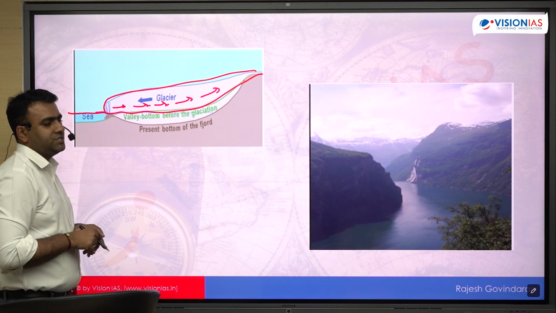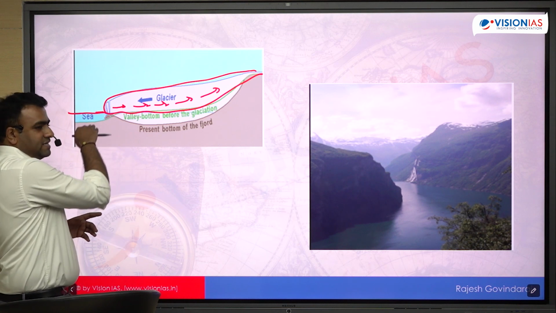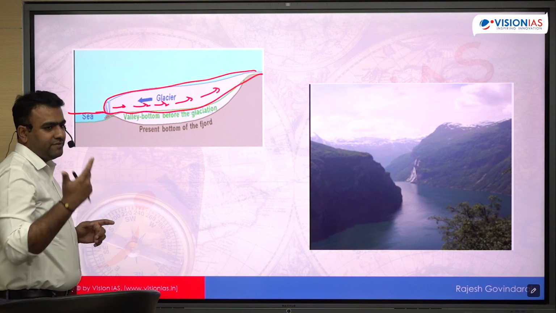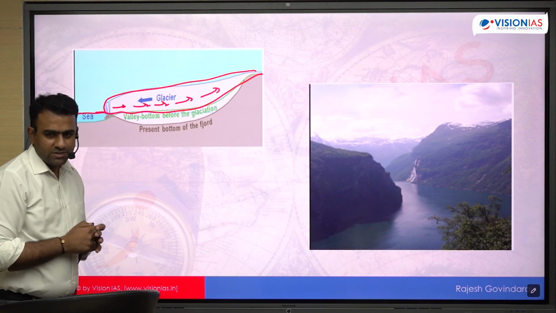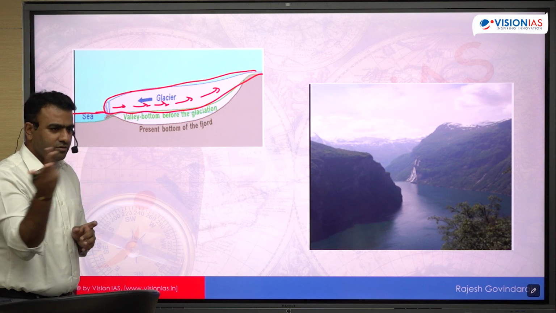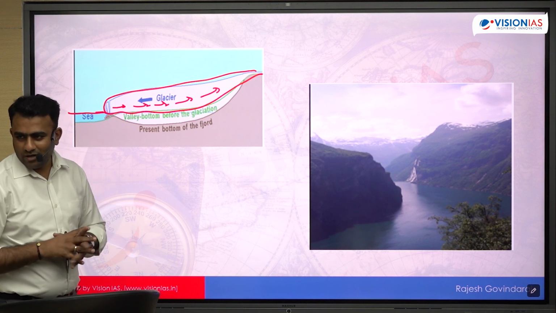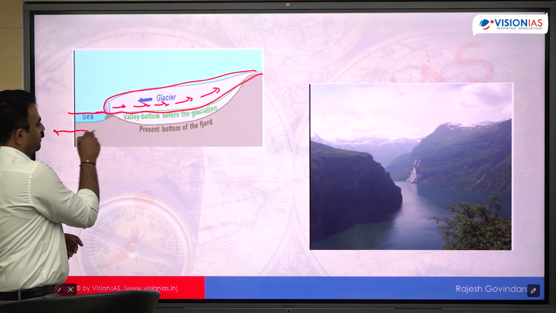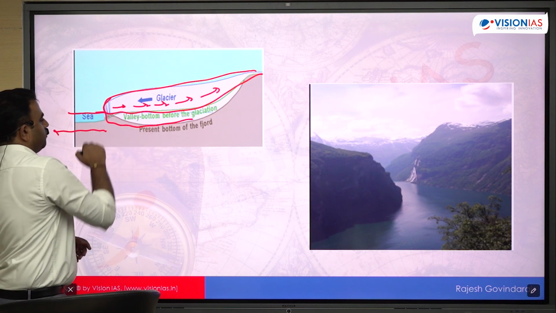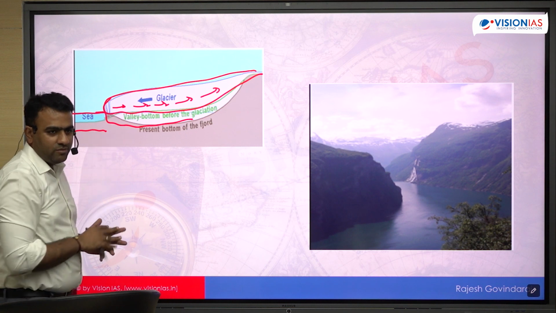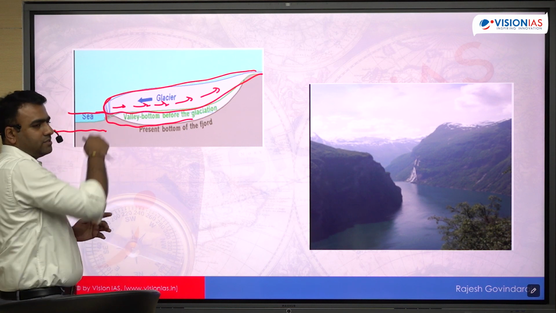So last ice age, during which the sea level has decreased. Sea level क्यों decrease होगा ice age में? सारा water तो ice बन गया ना? Because of the glaciation, the water level would decrease. The sea water would be somewhere here. ये glaciers तो यहाँ पर था. So over a period of time, the sea level rise. As the global temperature rises, the sea level rises. Now they are near to the coastal region.